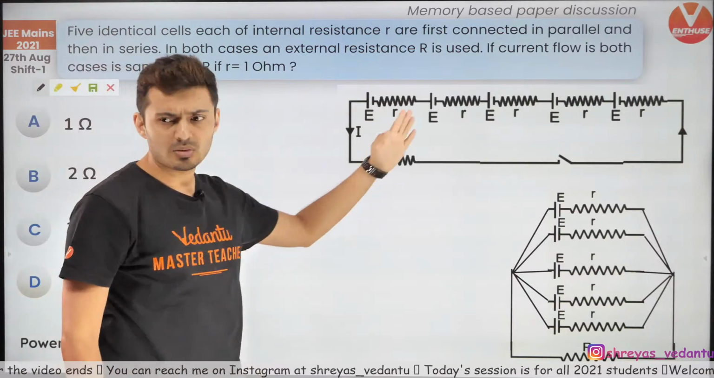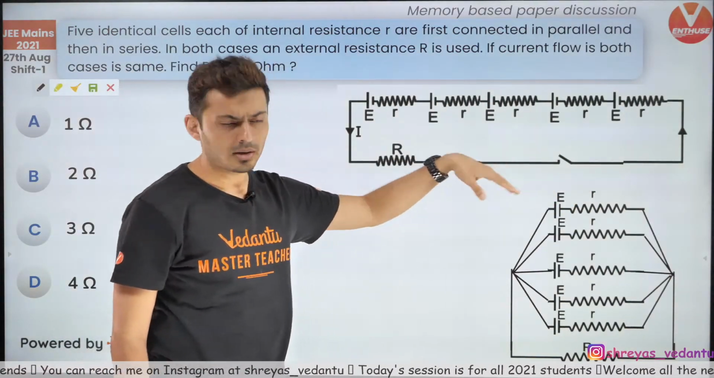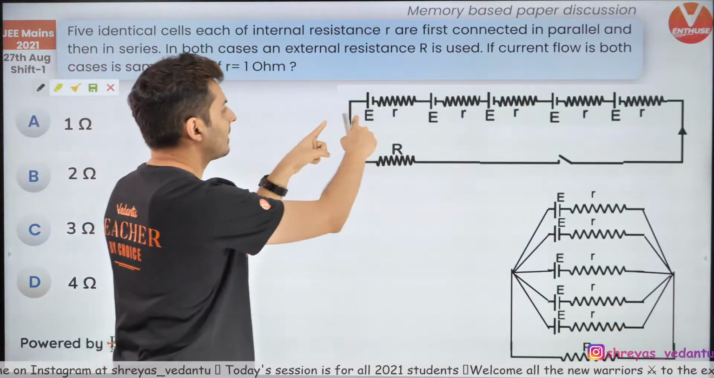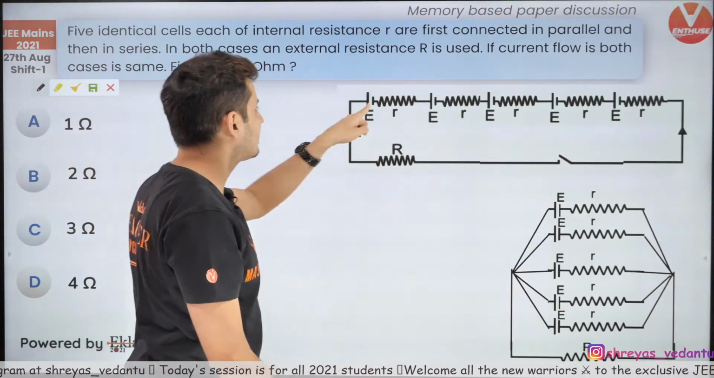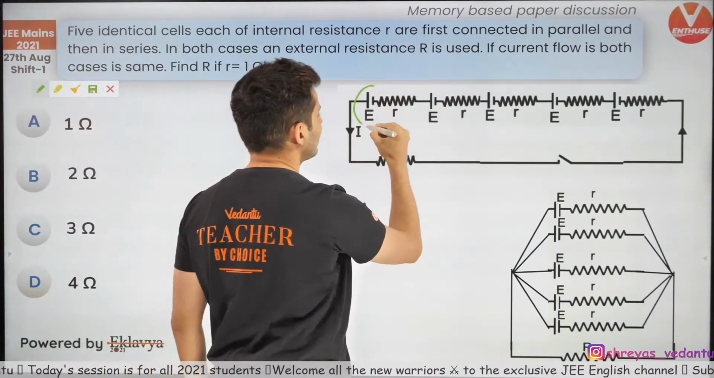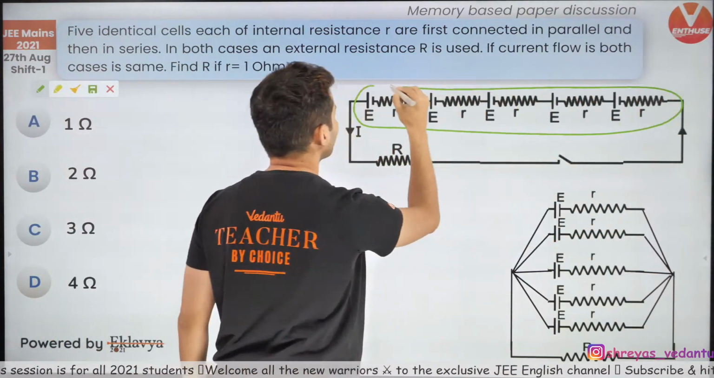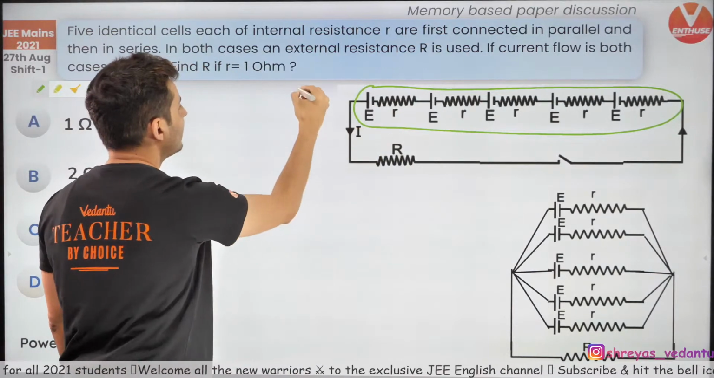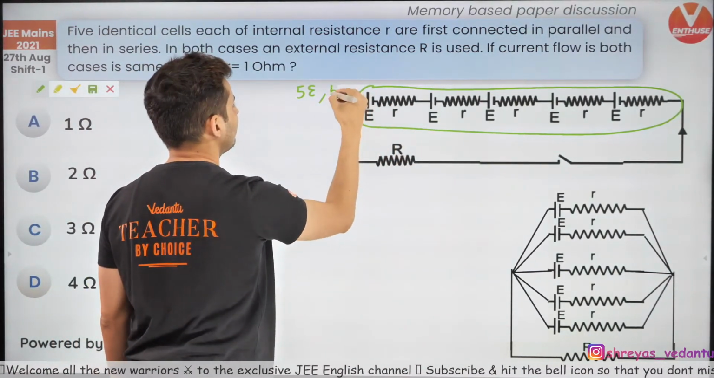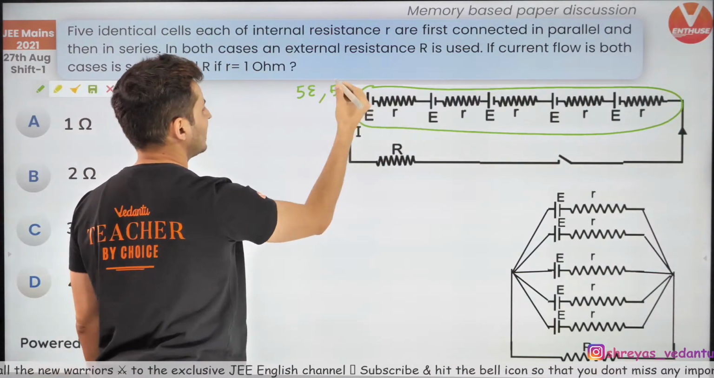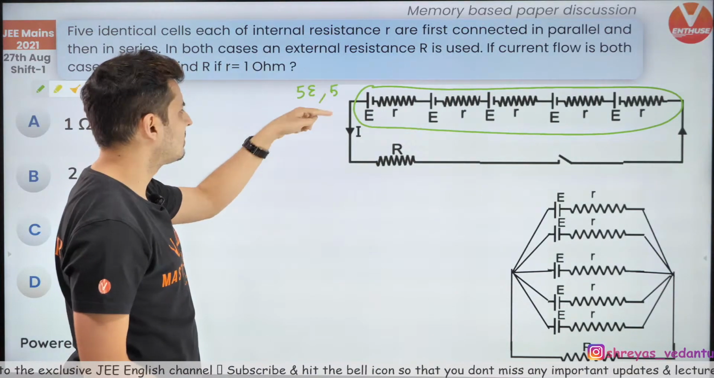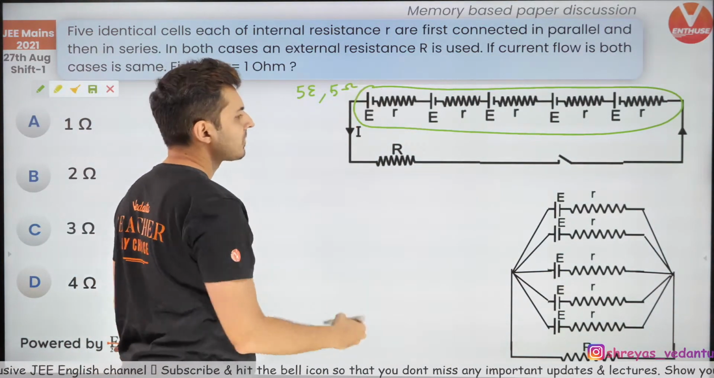Just check this, guys, if this was how the question looks, or probably this was how it was asked. Now let me tell you, when all these cells are connected in series, the effective EMF will behave like one single battery. What will be that one single battery? It will be 5E, and the internal resistance will be 5r, where small r is 1 ohm, so it will be just 5 ohms.